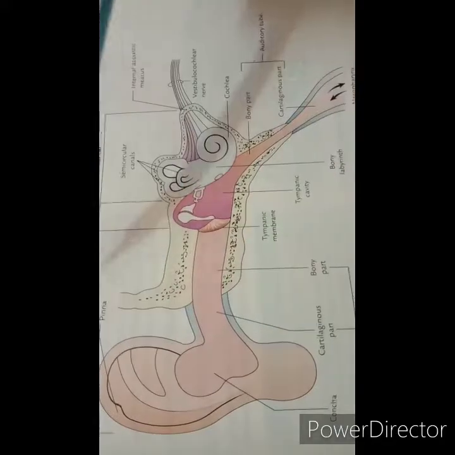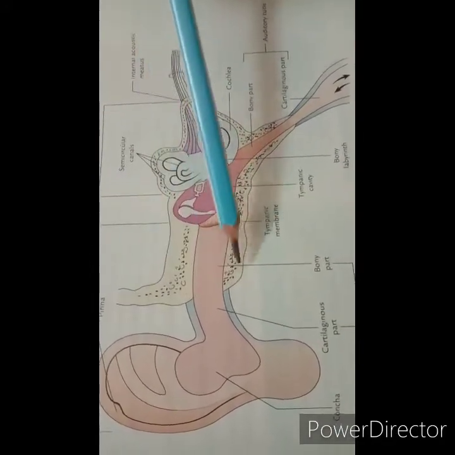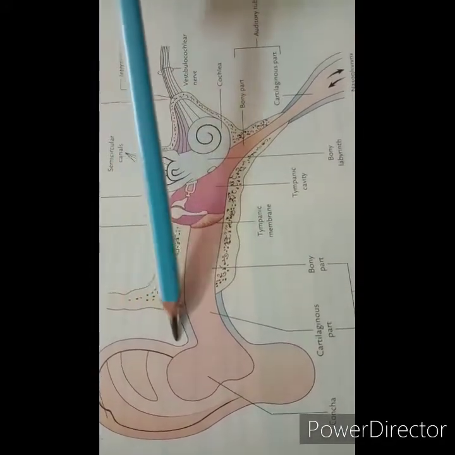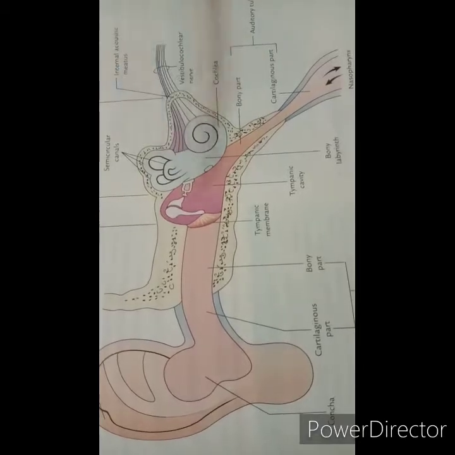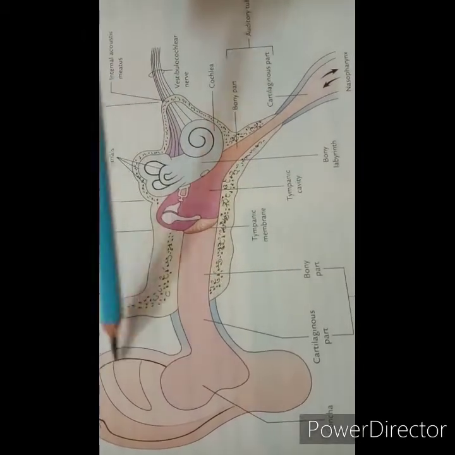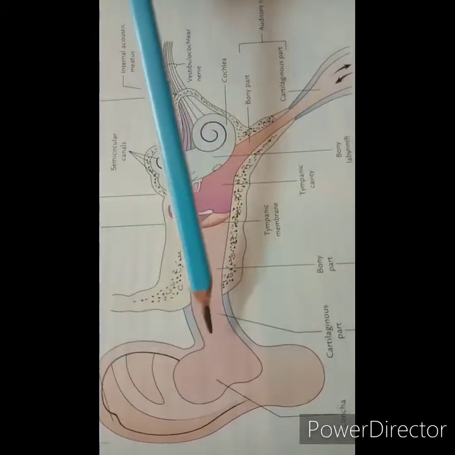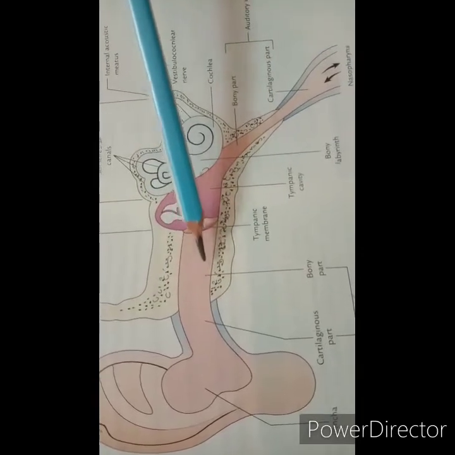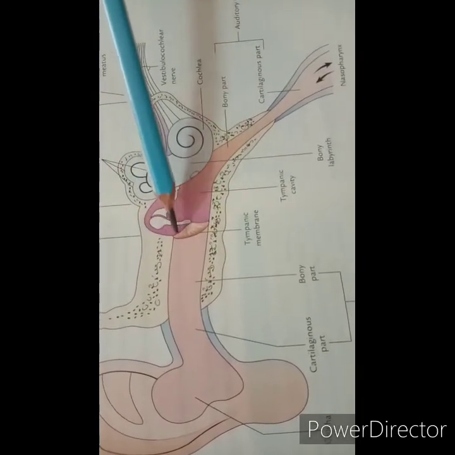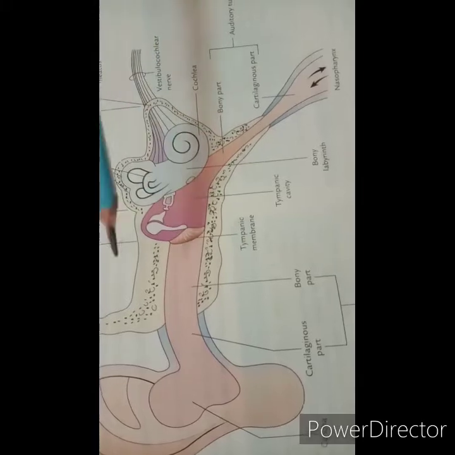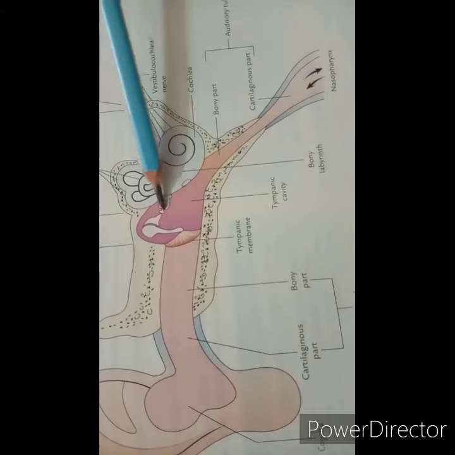So this is the ear, and it is divided into three parts: the external ear, middle ear and the internal ear. The external ear includes the ear pinna, then the external acoustic meatus or external auditory meatus, and this is the tympanic membrane. Then this is the middle ear.